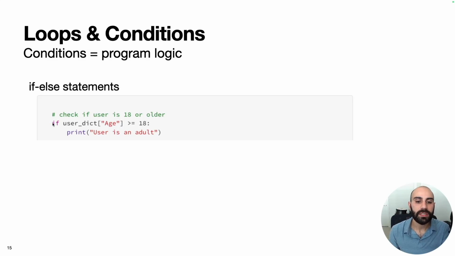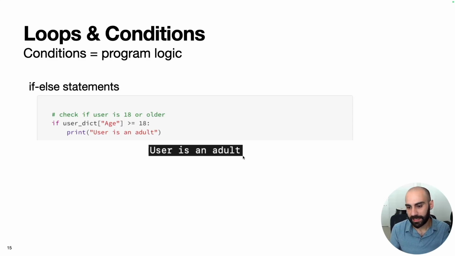For that, we would simply write something like if the user's age, here we're referencing the age value in the user dictionary. Here we're very intuitively checking if the value of the user's age is greater than or equal to 18. And then we have our colon here. And then if this statement is true, then Python will execute the following command. It'll print user is an adult. Recall the value for the user age was 29, so this is true. Thus, Python should print this string here. And indeed, that's what happens.